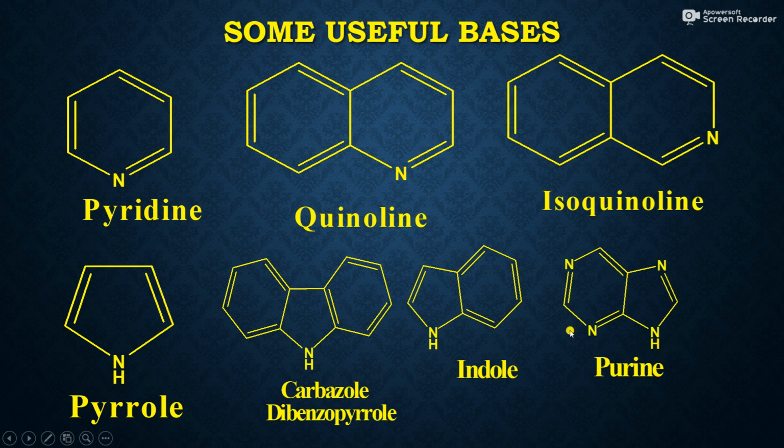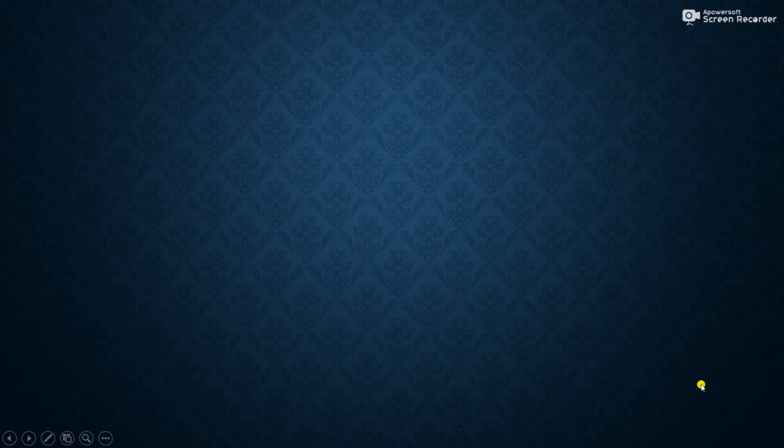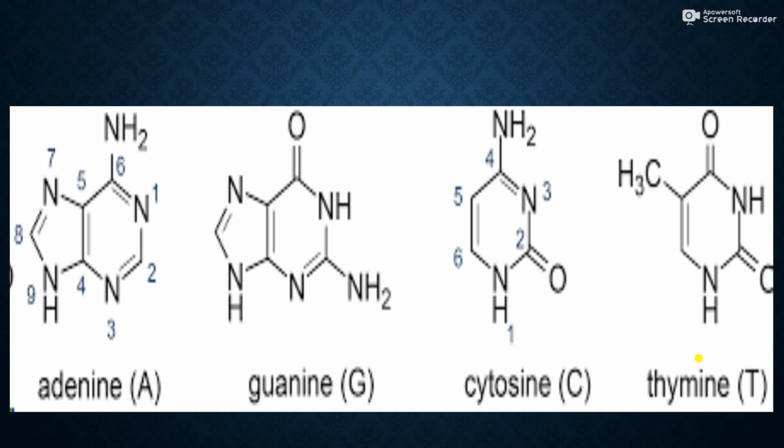Then next one is purine. This is a benzene ring like structure, but there are two nitrogen atoms present in the hexagonal ring, and again a 5-membered ring having two nitrogen atoms. It is known as purine. So friends, apart from these heterocyclic bases, these are some important bases present in DNA and RNA.